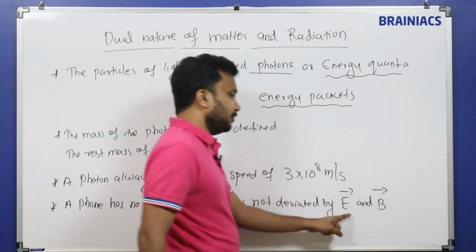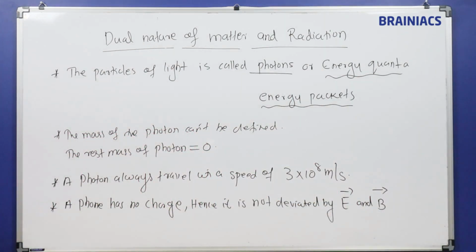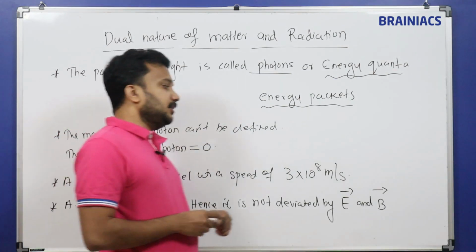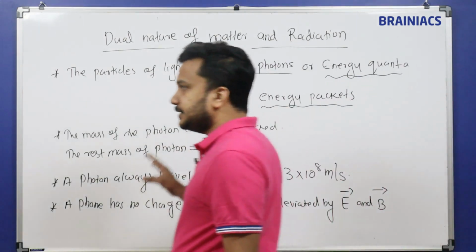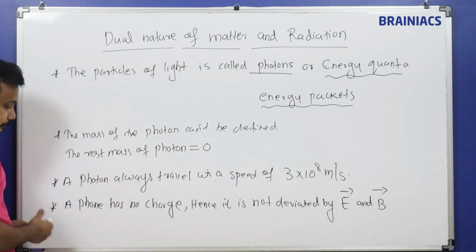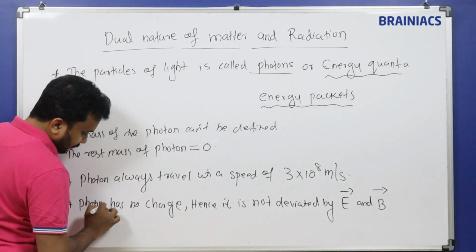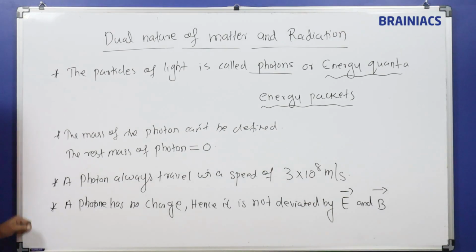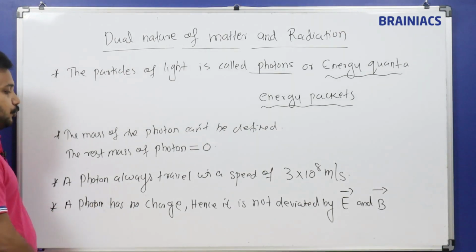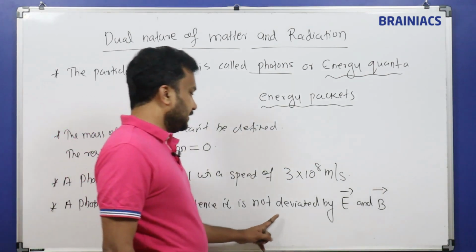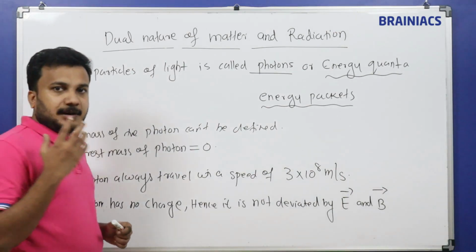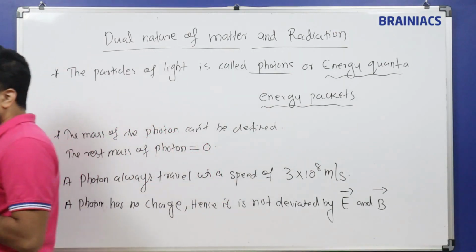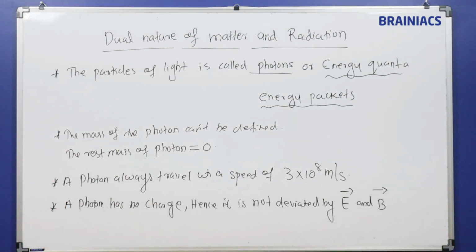You can write it as a sentence or as E and B. If it had a charge, it would have some effect, but this is a neutral body. The electric and magnetic fields do not affect the photon because it is completely chargeless. Okay, next one.